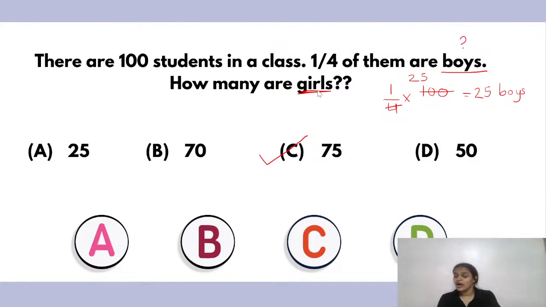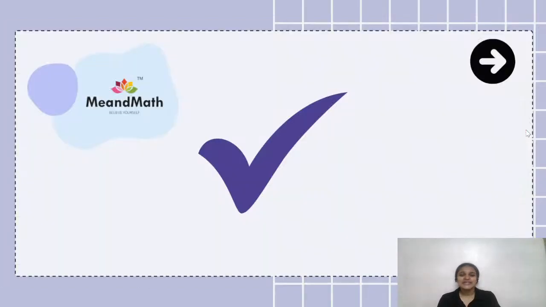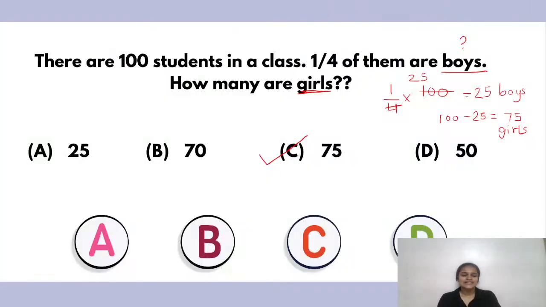They have not asked us how many boys are there. They have told us how many girls are there. So since we now know that there are 25 boys, 100 minus 25 simply equals 75 girls. Wasn't that easy? Easy peasy, right? I hope now you understood. So the answer is 75, which was absolutely right. And this is how we get 75.